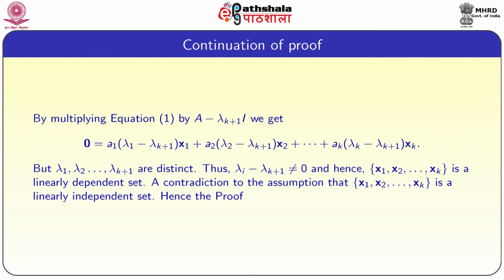But lambda 1, lambda 2 and so on lambda k plus 1 are distinct. Thus, lambda i minus lambda k plus 1 is not equal to 0. Hence, x1, x2, and so on xk is a linearly dependent set, a contradiction to the assumption that x1, x2 and so on xk is a linearly independent set. Hence the proof.